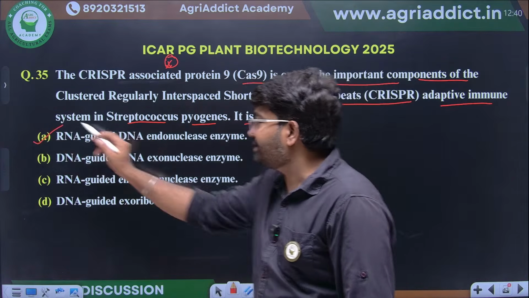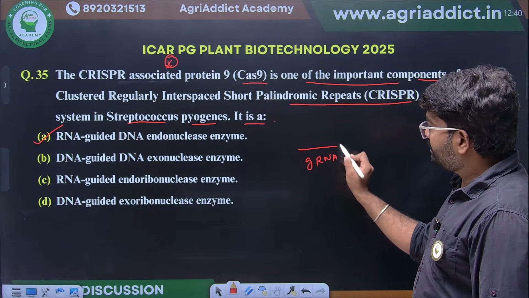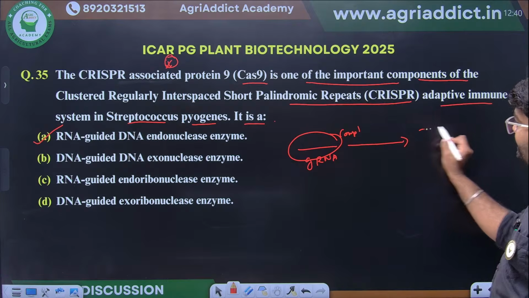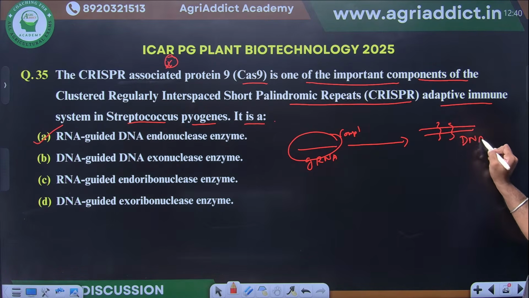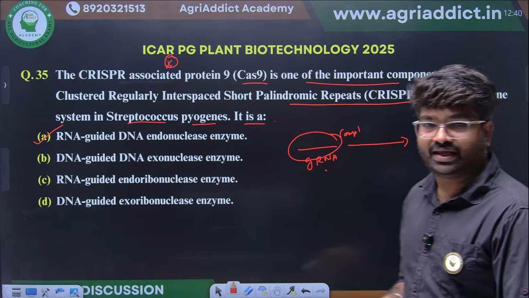Yes, excellent. See, there will be a guide RNA, and the Cas complex will be there. This will go and make a double stranded break at the target DNA. So it's an RNA guided DNA endonuclease.